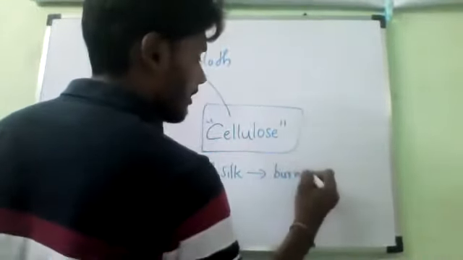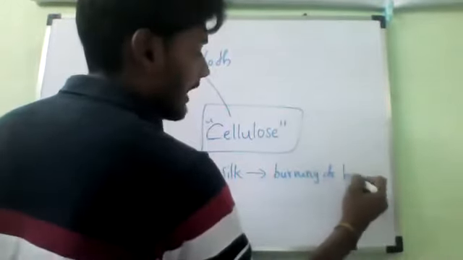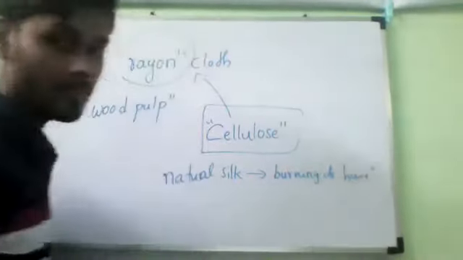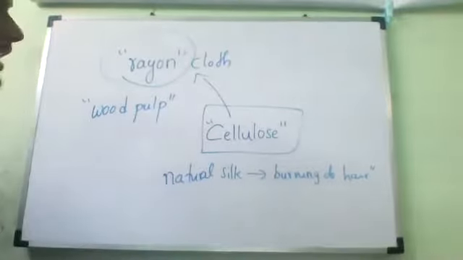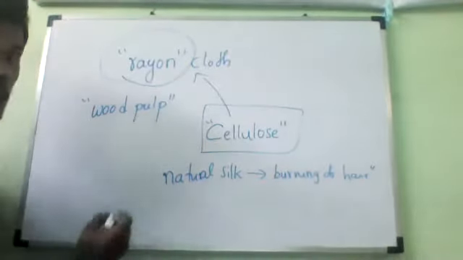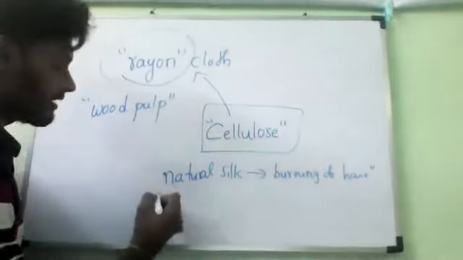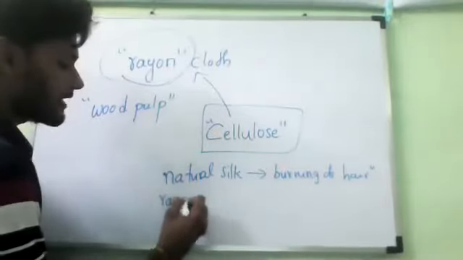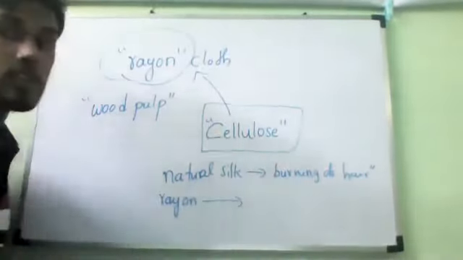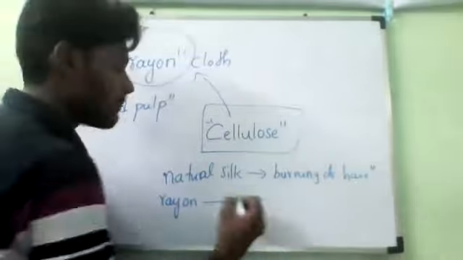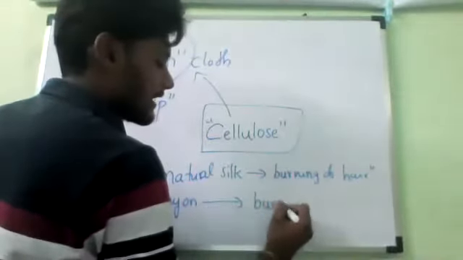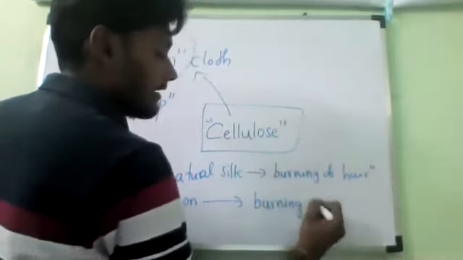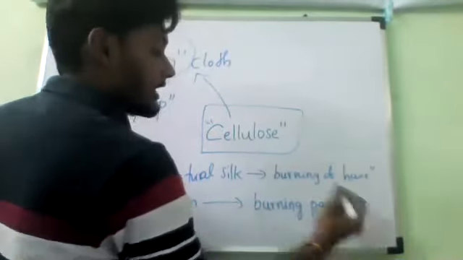What should we call it? A burning hair smell will come. Do you understand? Burning of hair. Now, if you burn artificial silk like rayon, you get a smell of burning paper. It gets the smell of burning paper. So why? It is made up of what?